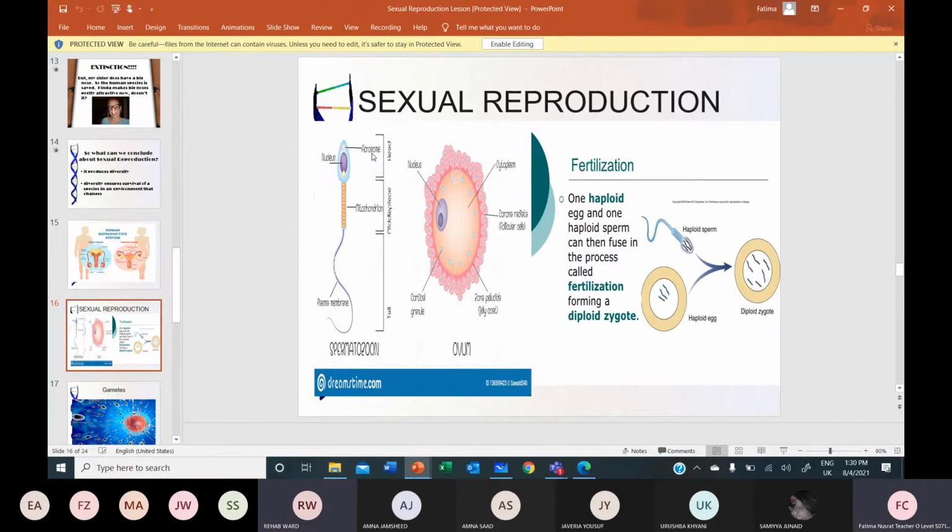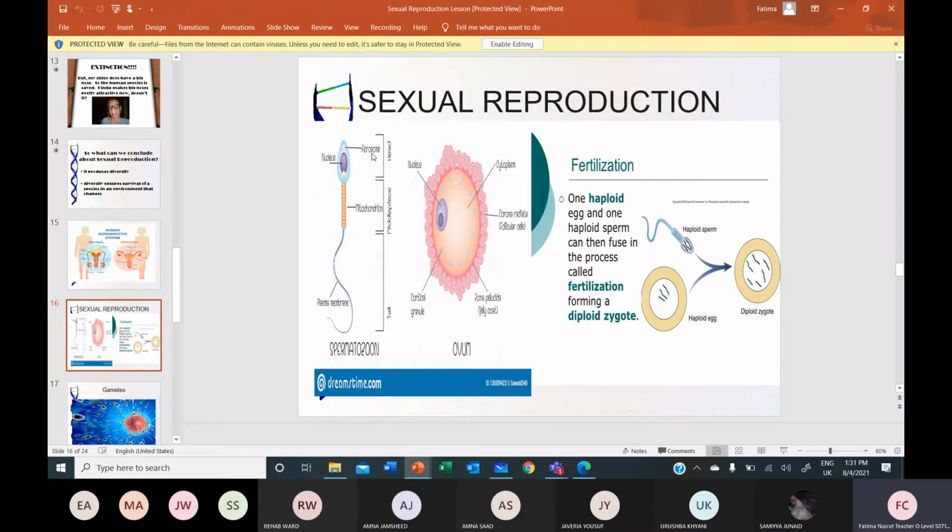Acrosome. What is its function? It has enzymes to break down the egg membrane. So what does it have? It has enzymes to break the egg membranes.